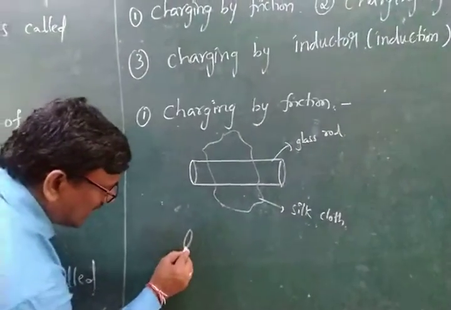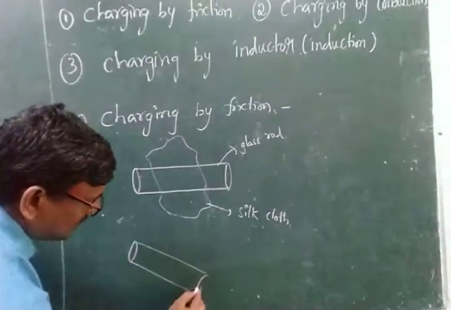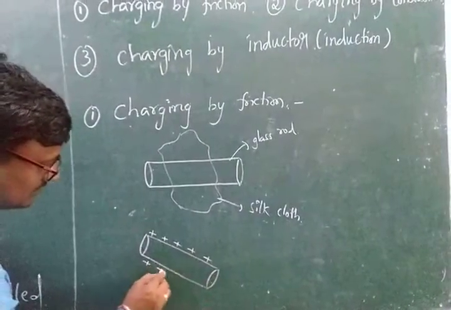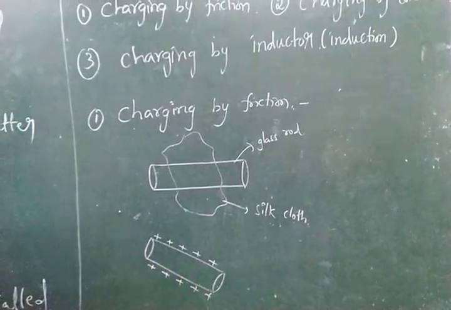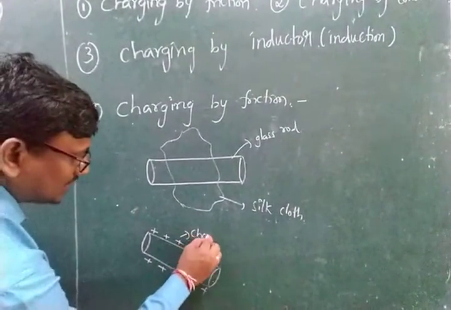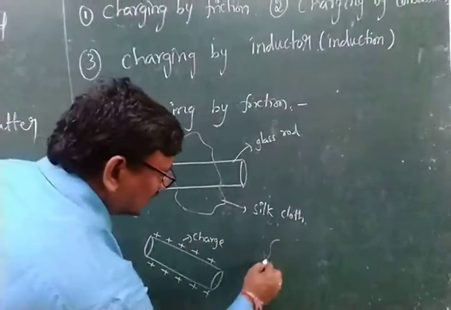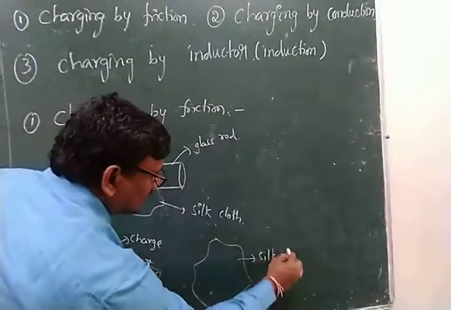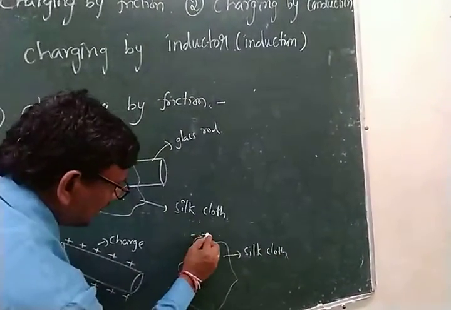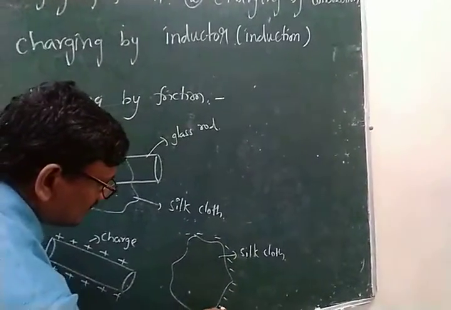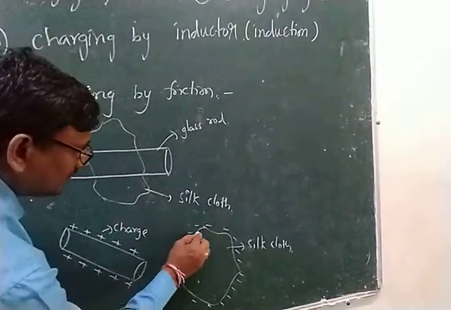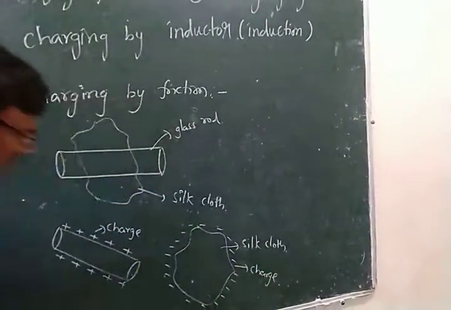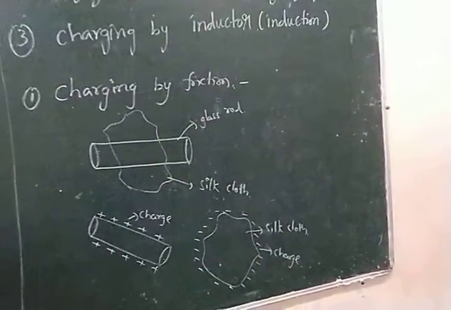At that time this glass rod is totally containing a positive charge. In the glass rod, positive charges are developed. In the silk cloth, negative charges are developed. Here negative charges are induced, here the positive charge, and this is the negative charge.